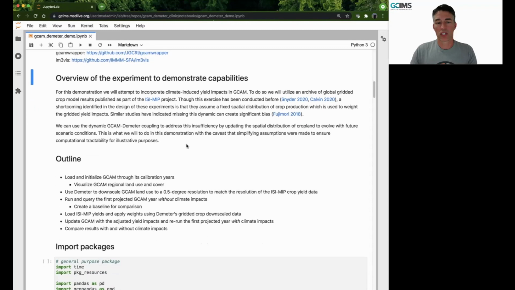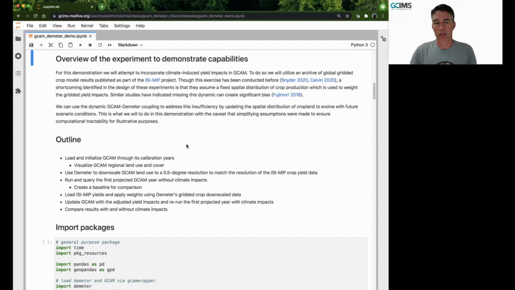For an overview of the experiment today, we're going to give you a little background to show that we're going to attempt to incorporate climate-induced yield impacts in GCAM on a per time step basis. To do so, we're going to utilize an archive of global gridded crop model results that have been published as part of the GCIMS project.